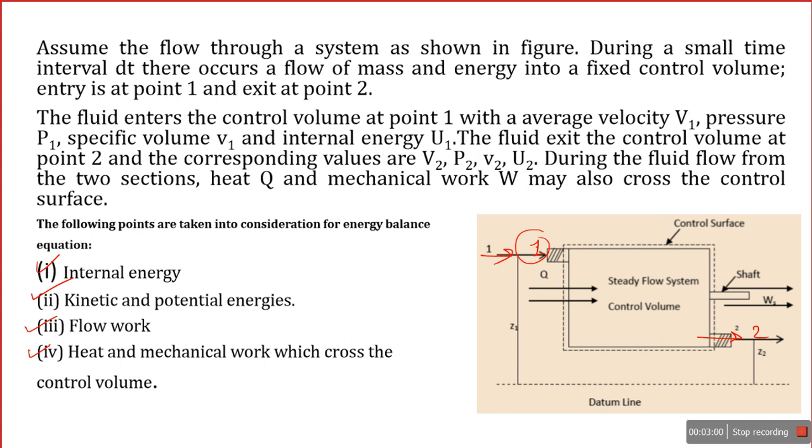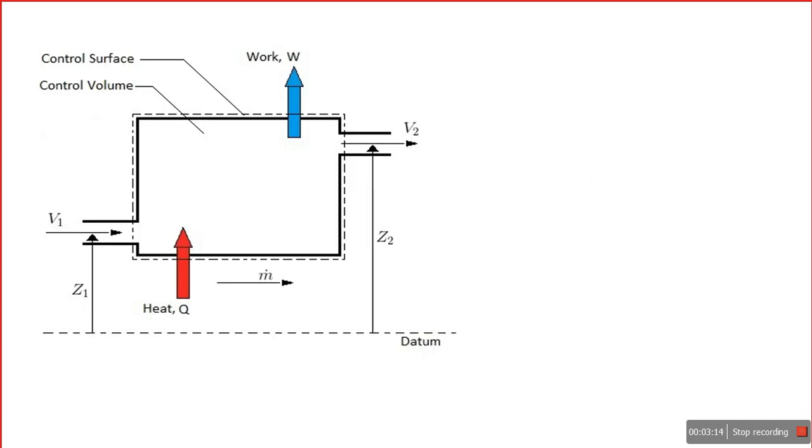While we take applications, we can get the idea where to apply the steady flow energy equation. These are some assumptions for the steady flow. Suppose some system is flowing with velocity v1 and exits at velocity v2. There is some initial pressure, specific volume, velocity v1, temperature T1, the different parameters which I denote with suffix 1.